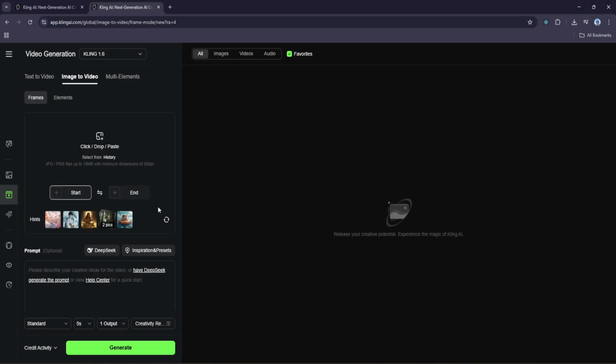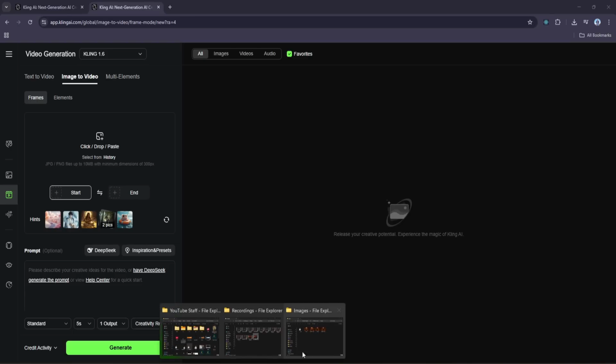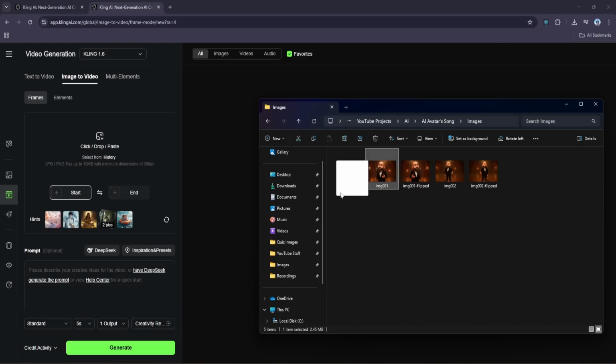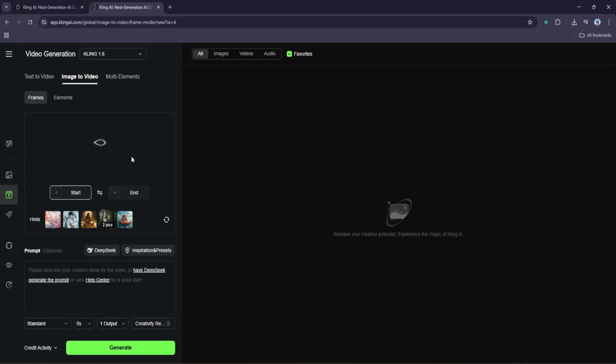Alright, now it's time to make our character come alive, literally. We're going to take the first Pixar-style image we generated earlier with ChatGPT, the one where our character is standing on stage, singing into a vintage mic, and animate it using Kling AI's powerful motion generation system. So let's go ahead and drag and drop that image right into Kling's interface under the Image to Video tab.